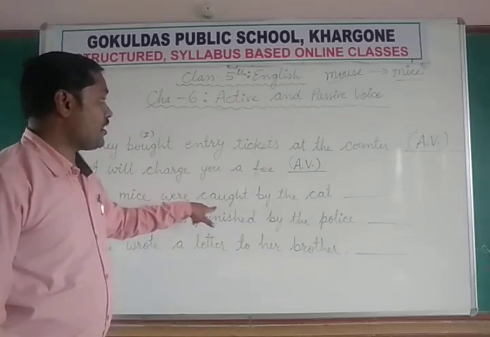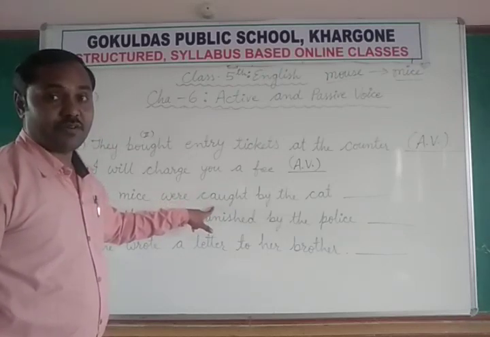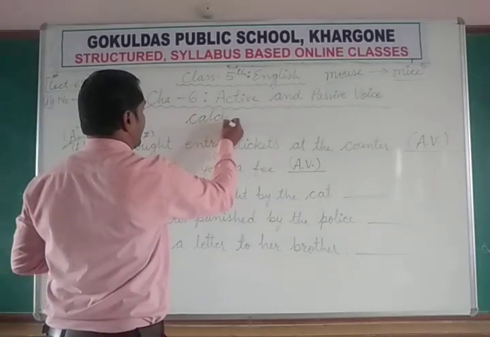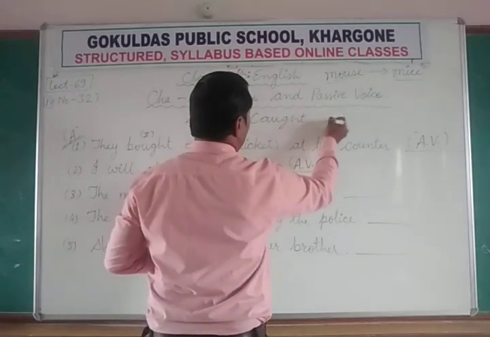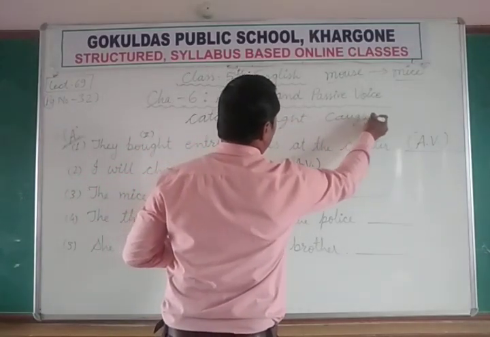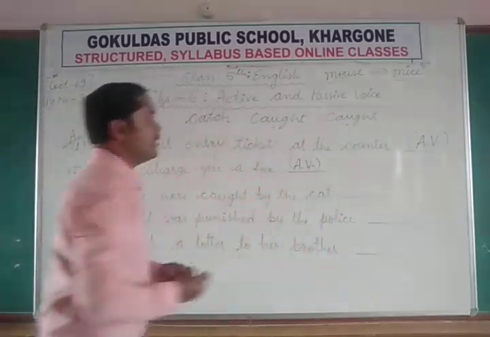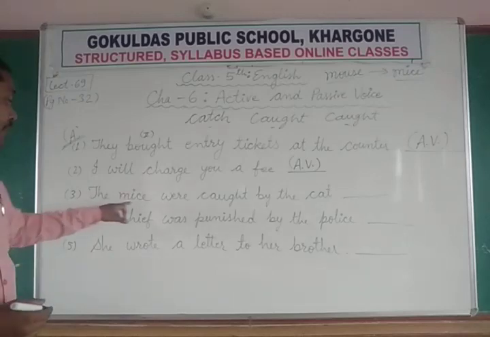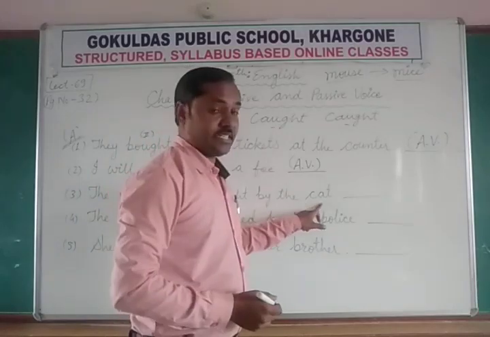Caught. Caught is the second or third form of catch. Catch, caught, caught. Now same thing, first form, second form, third form. So whether it is the second form or third form, the mice were caught by the cat.